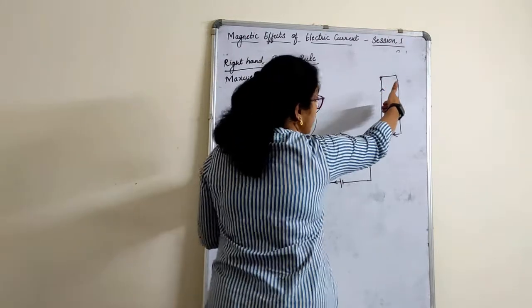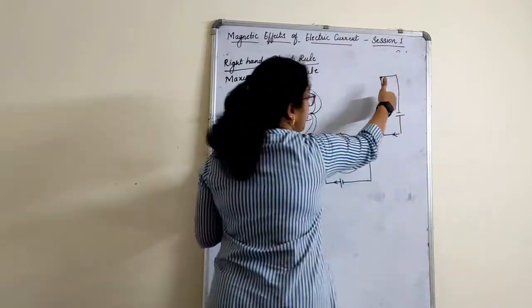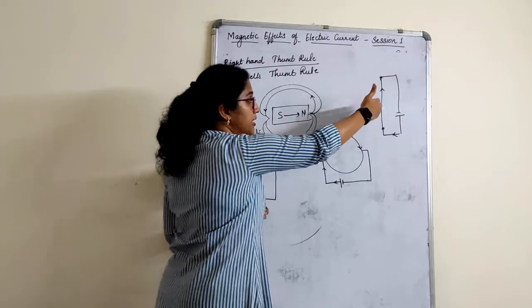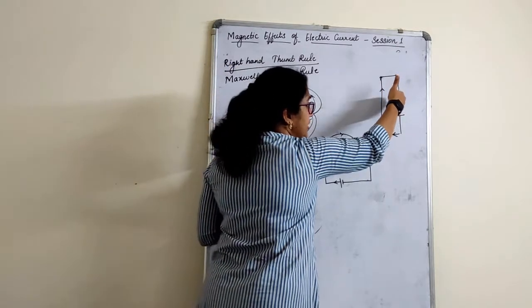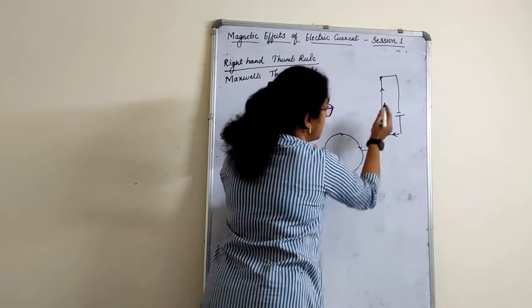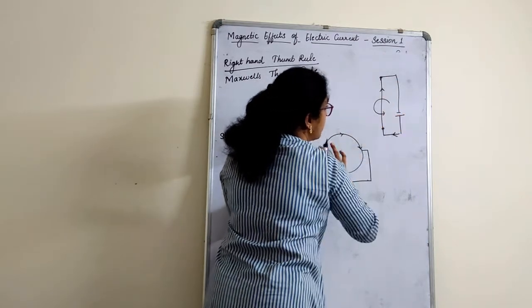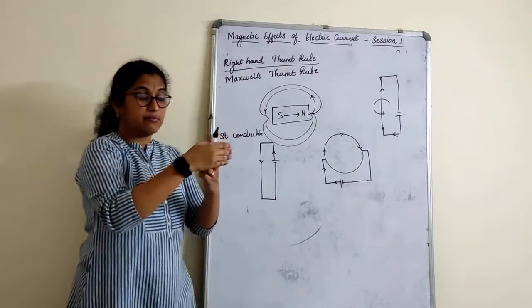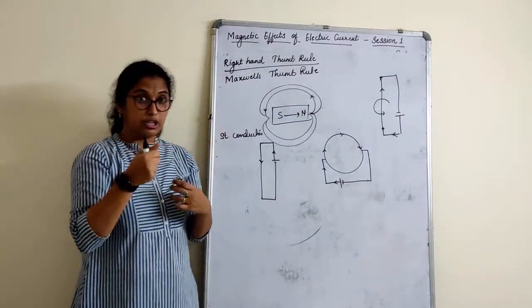That means if I am holding the conductor here, children, I can't insert my hand inside the board now. So you have to just push it inside and hold a conductor. These are the magnetic lines of force, right? This is how it is coming. It is starting and it is coming. This is the direction.